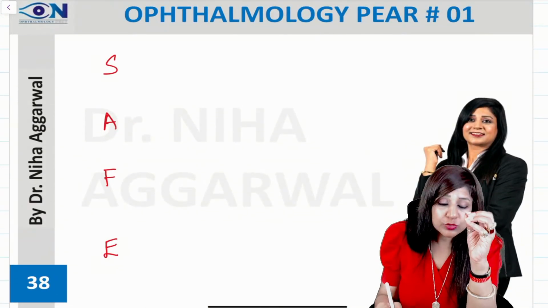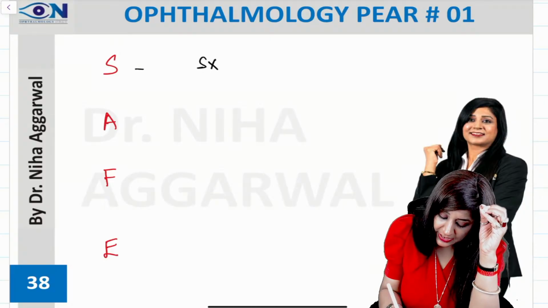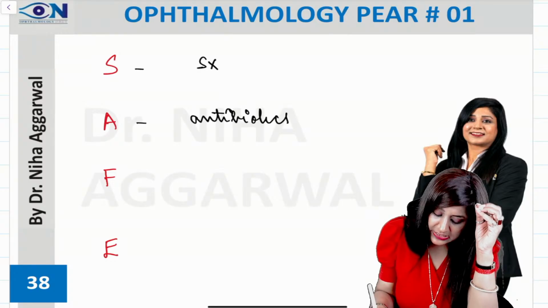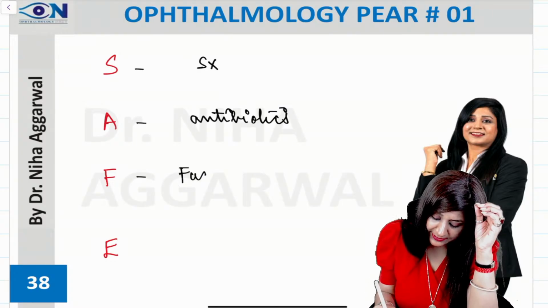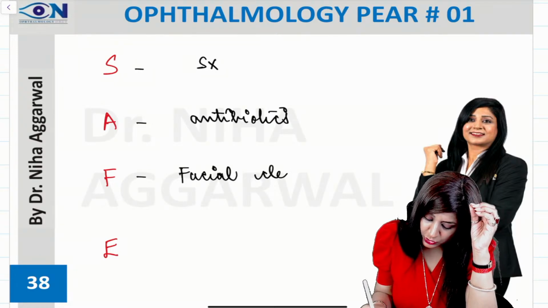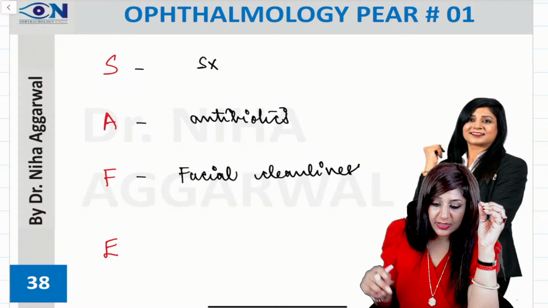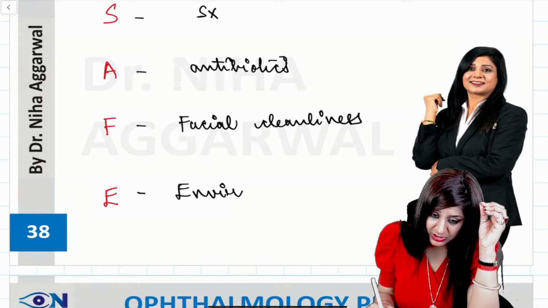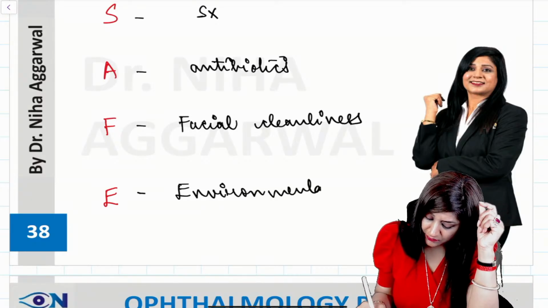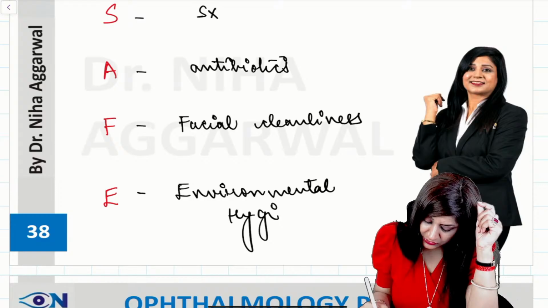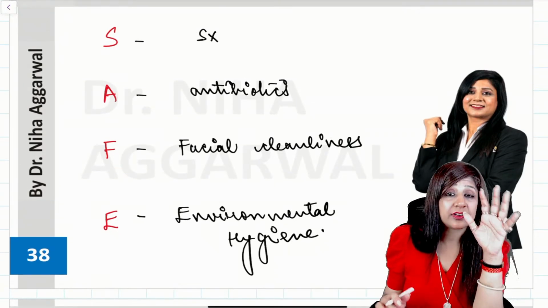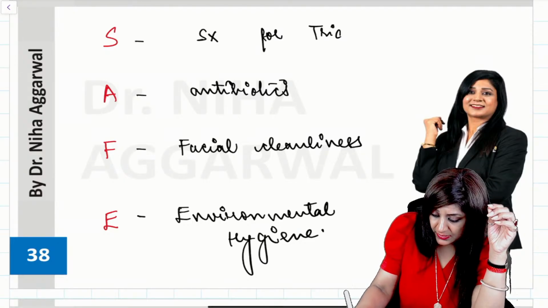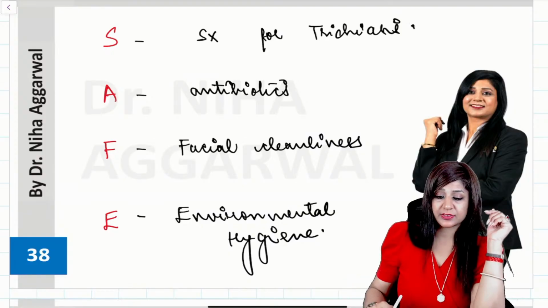Next is your SAFE strategy. SAFE strategy is again used for trachoma. S is for surgery, A for antibiotics, F for facial cleanliness, and E for environmental hygiene. So these words are very fixed. Surgery is for the trichiasis. Basically we are doing this for the trichiasis.